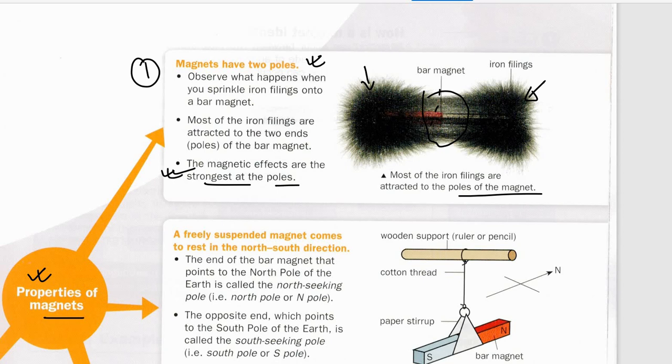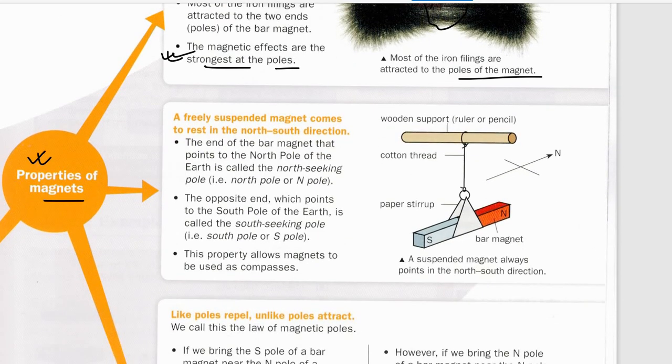Very important point. Now what is the second property? The second property is that a freely suspended magnet comes to rest in the north-south direction, which I just covered. Whenever you suspend a bar magnet, we always represent the north side in red. It always settles with one pole pointing north, which is the north pole, and the opposite end is the south pole, because every magnet always has two poles, north and south. This is the second property, and this is what we use in the compass.